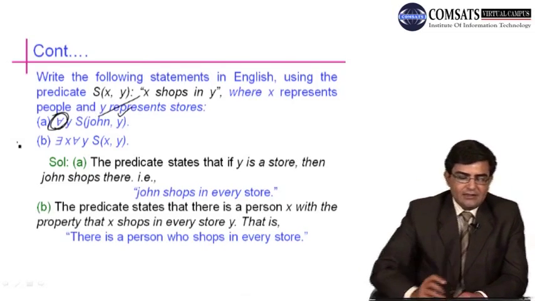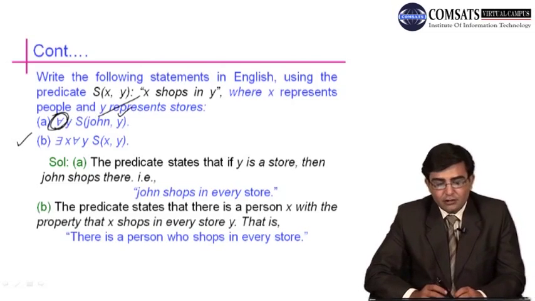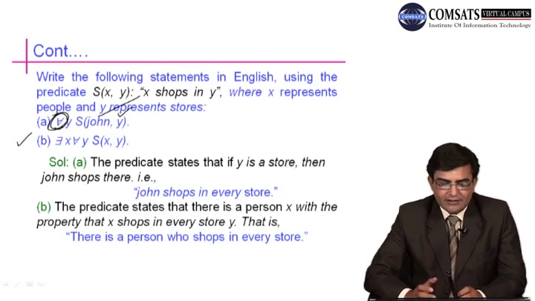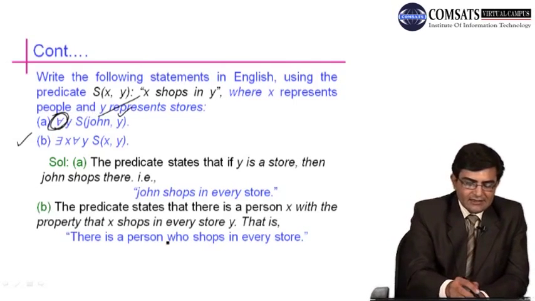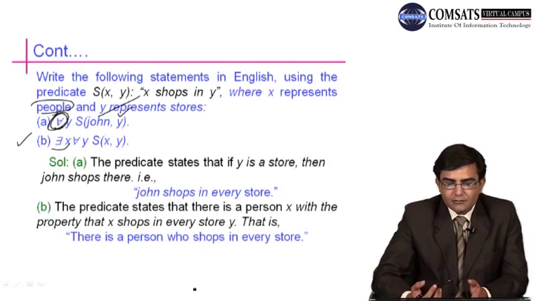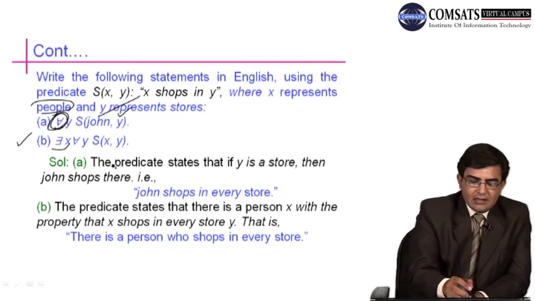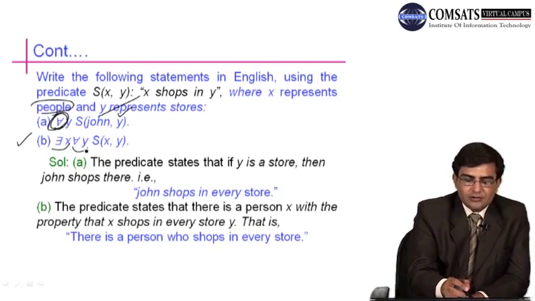The other statement is this: there is x for all y, S of x, y. What does it mean? Somebody, there is x. Here we have there is x, meaning there is a person. For all y, all the stores.